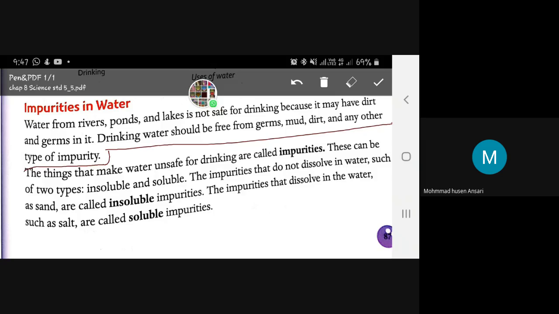The things that make water unsafe for drinking are called impurities. Okay, this is the definition of impurities. What does impurities mean? The things that make water unsafe for drinking are called impurities. The thing that makes water impure and unsafe, what do we call it? Impurities. Now there are two types of impurities.